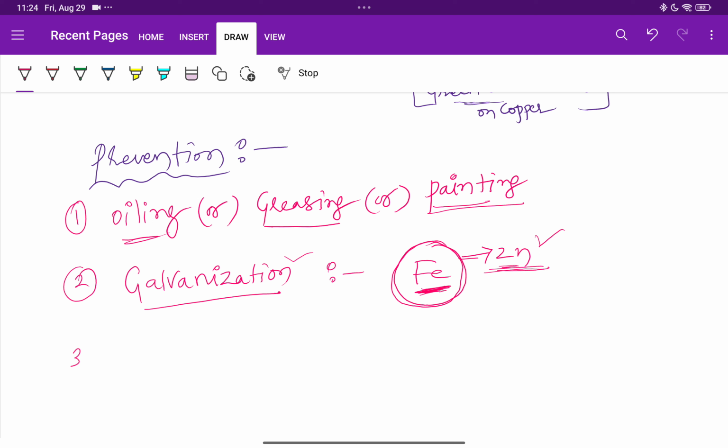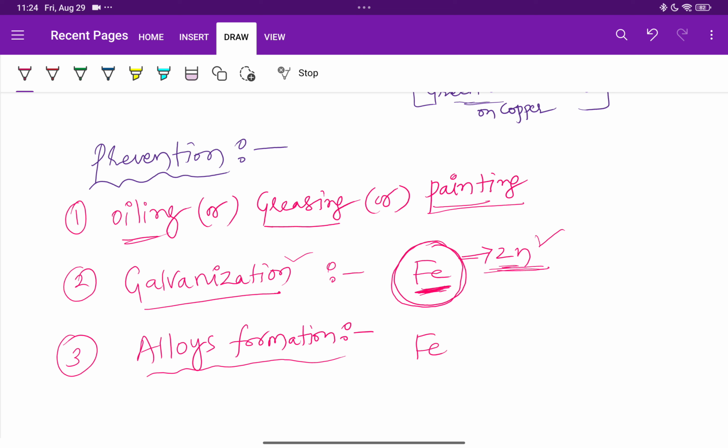And the next, third point, is very important, that is alloy formation. By forming alloys, we can stop the corrosion. How? Very simple. For example, iron is there. This is reacting with carbon, chromium and nickel. This mixture is equal to stainless steel. So stainless steel is an alloy.